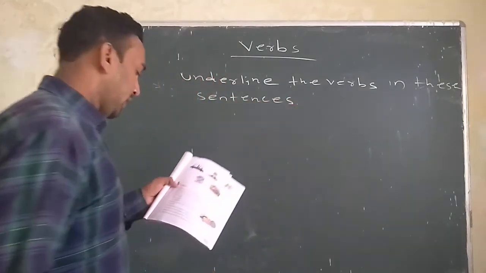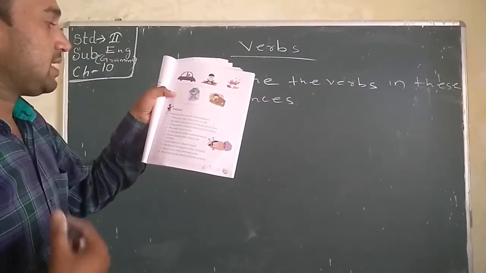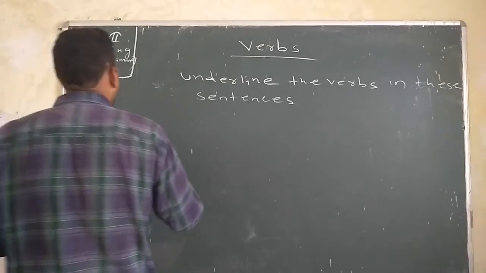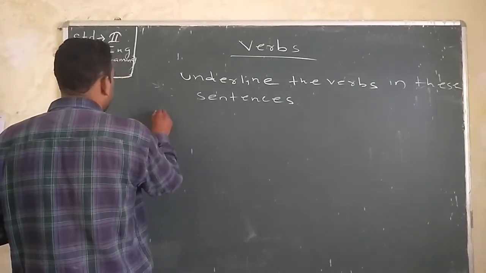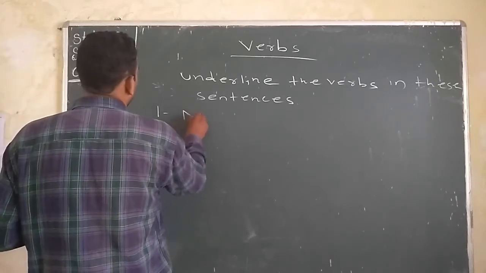Okay, so here is page 63. Underline the verbs in these sentences. So first, understand the sentence and the number of words. So first number we have to do.